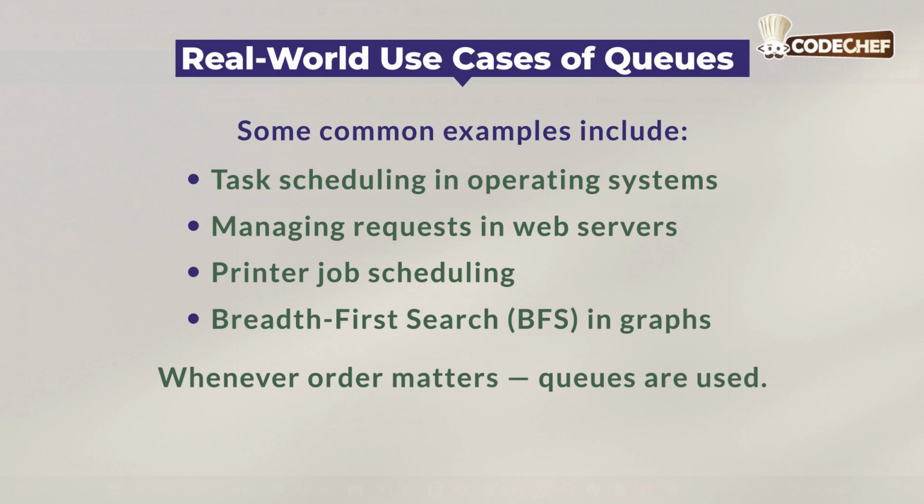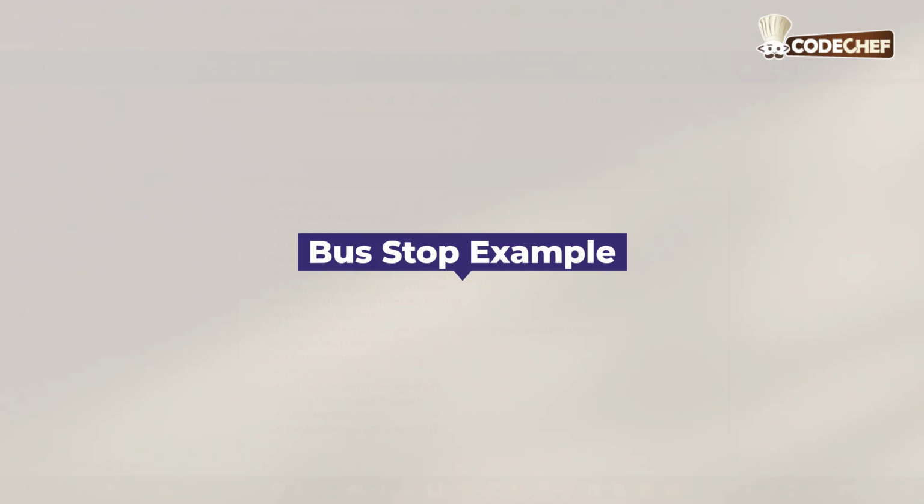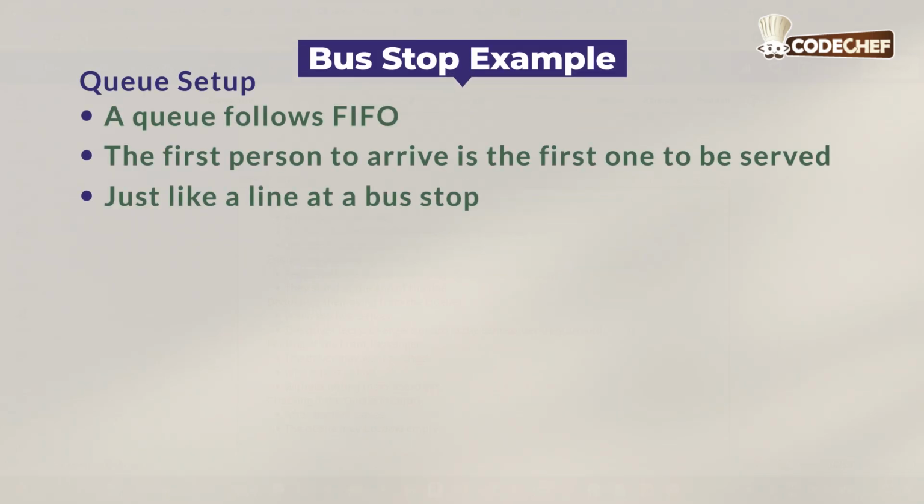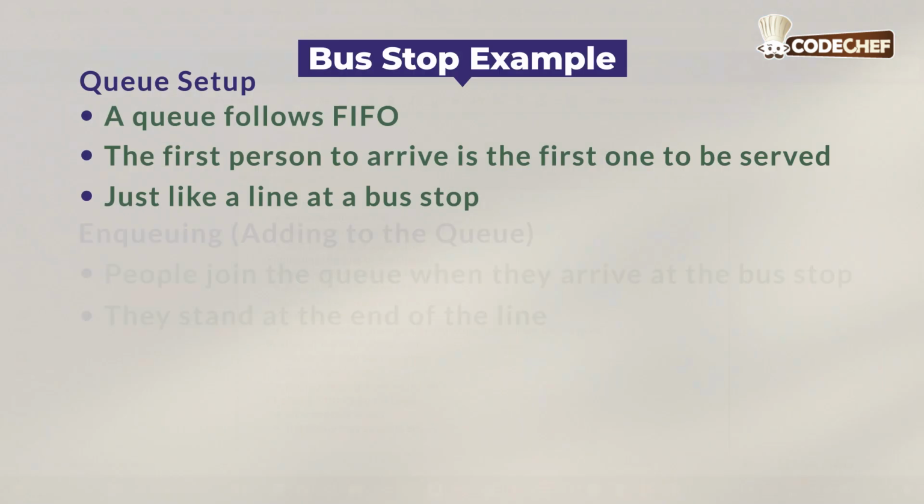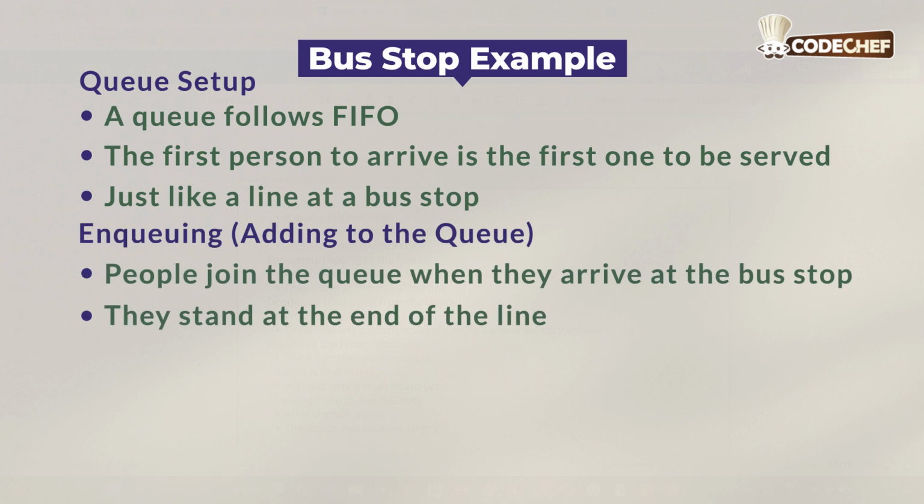Let's now explain queues using a simple real-world example, people waiting at a bus stop. The queue setup here is that a queue follows FIFO. The first person to arrive is the first person to be served, just like a line at a bus stop. Enqueuing is adding to the queue. People join the queue when they arrive at the bus stop. They stand at the end of the line.